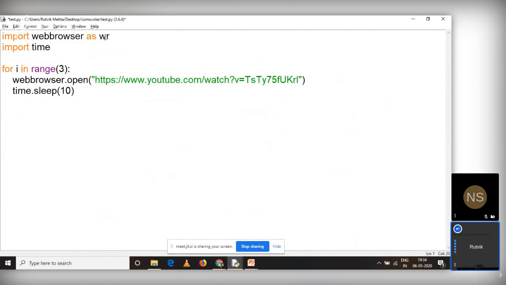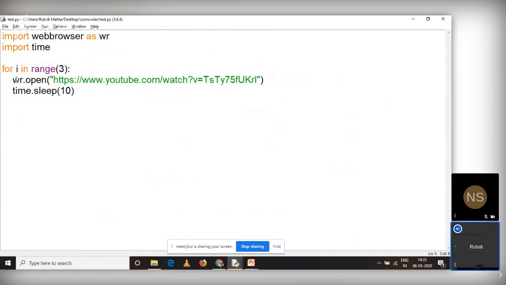So this is known as aliasing. Aliasing is nothing but you are just giving a nickname to the webbrowser module. So the nickname is now wr. Every time you want to use the webbrowser module, we can call it with wr. And this code will also work.